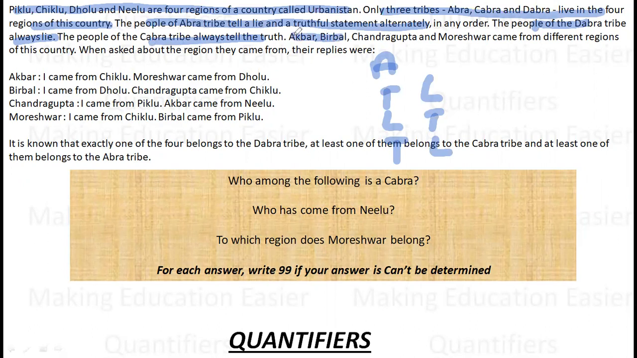And there are four people: Akbar, Birbal, Chandragupta, and Mureshwar. They came from different regions of this country. When asked about the region they came from, their replies were as such. Akbar: I came from Chiklu. These are the four statements given to us. And then it is known that exactly one of the four belongs to the Dabra tribe, the liars. At least one of them is a truth teller, and at least one of them is an Abra alternator.